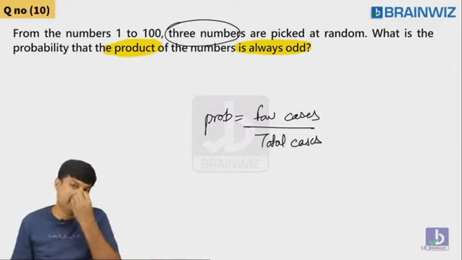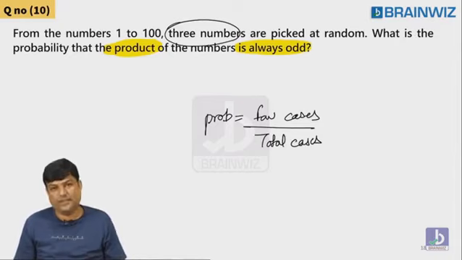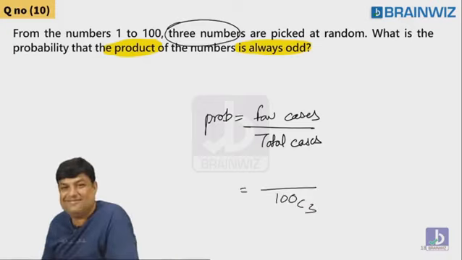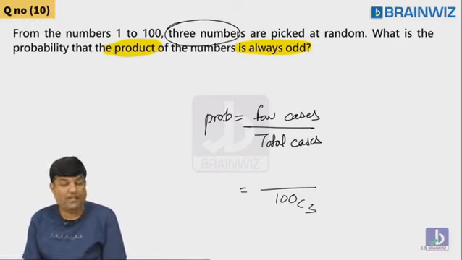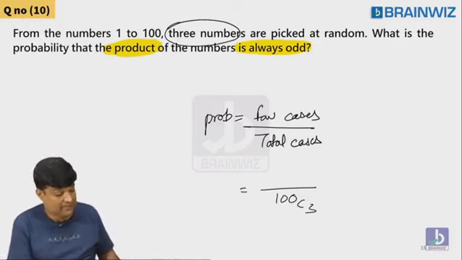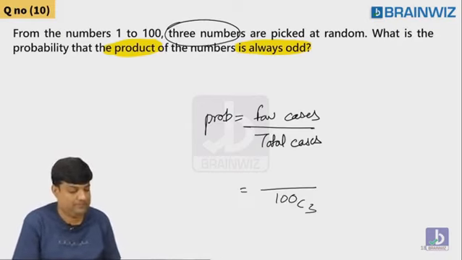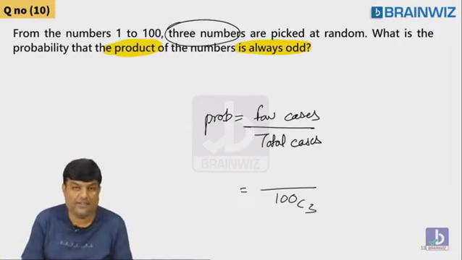Favorable cases divided by total cases. Lashika got 50C3 by 100C3. You got it?